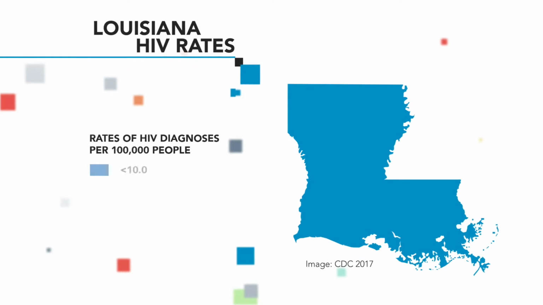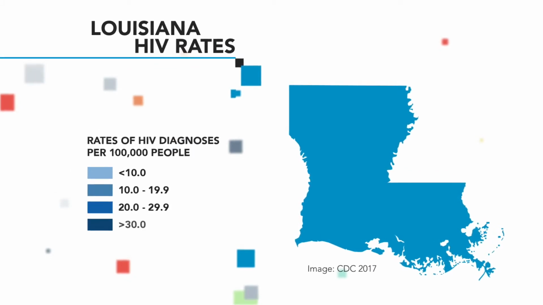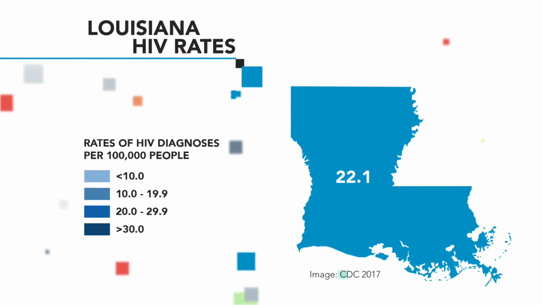In Louisiana, currently we have about 22,000 people who are living with HIV, and at the end of 2017, Louisiana ranked 4th in the highest rates of infection of HIV. That makes it that much more important to have a Data to Care strategy in Louisiana, and that makes the work that we do surrounding our Data to Care systems and with our links to care coordinators that much more important.